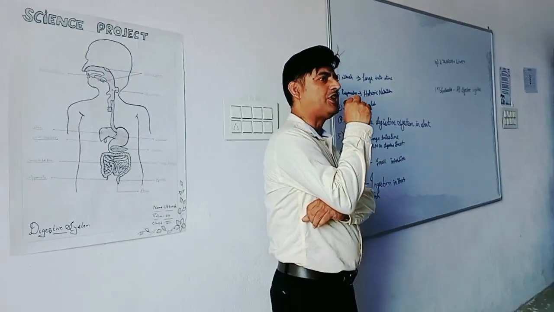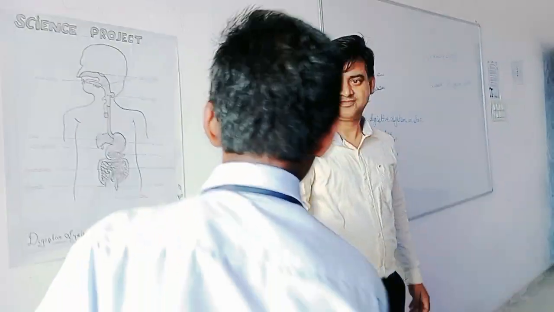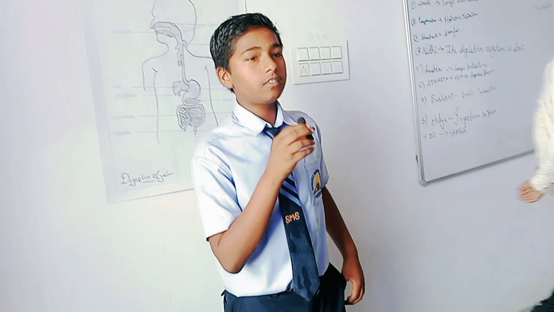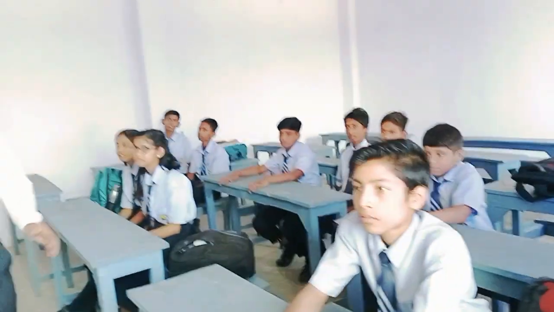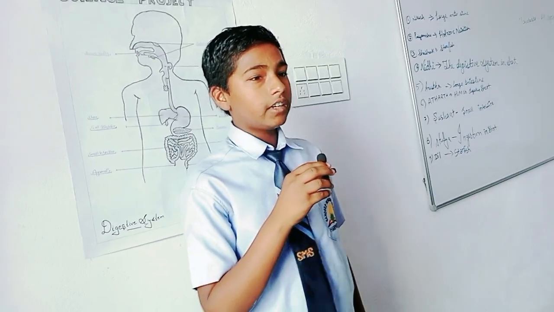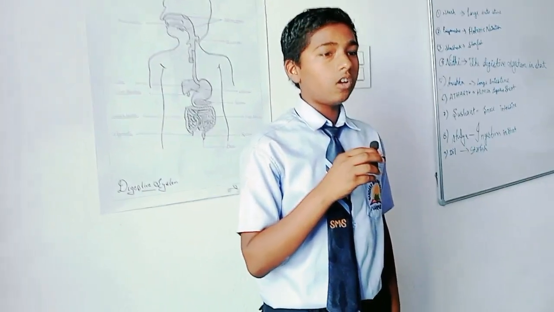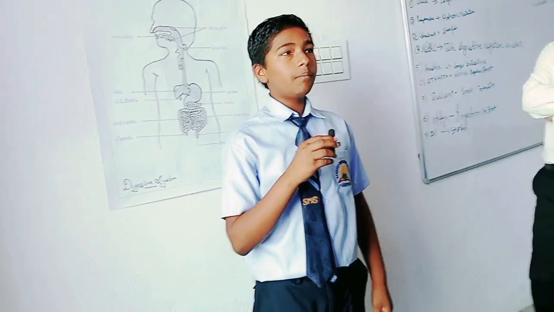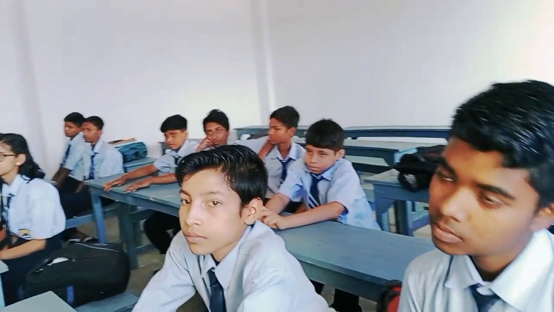Atharth, please come here to describe the human digestive system in short. Thank you, sir. My name is Atharth. I am in class 7. I am telling about the human digestive system. The human digestive system consists of the alimentary canal and secretory glands: buccal cavity, esophagus, stomach, small intestine, large intestine, ending in the rectum and anus. The main digestive glands secrete digestive juice. Thank you.